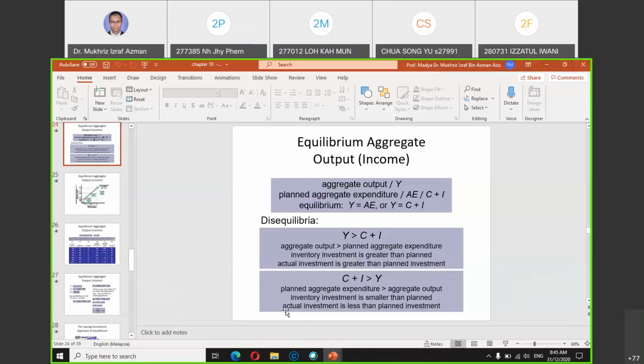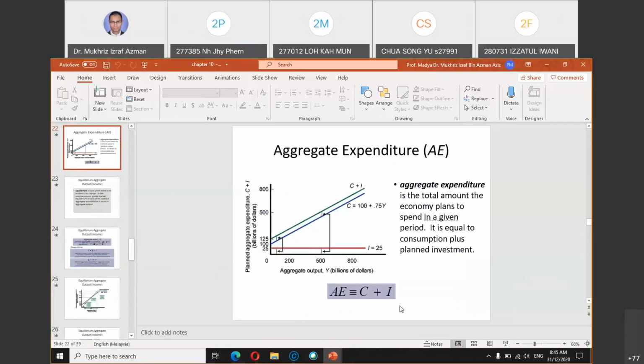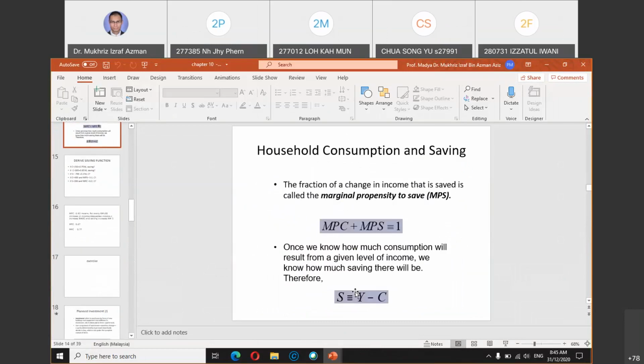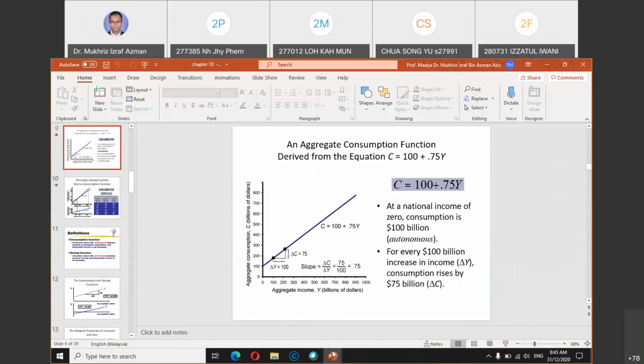Okay, the last class we discussed the national income equilibrium topic, so I will just go through very quickly what we have done.